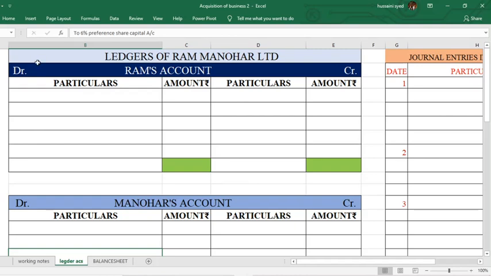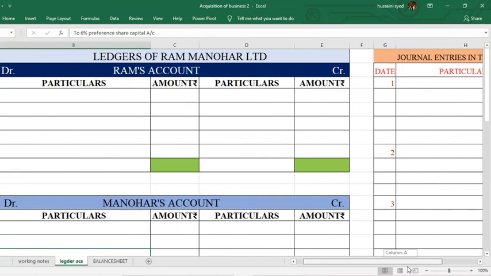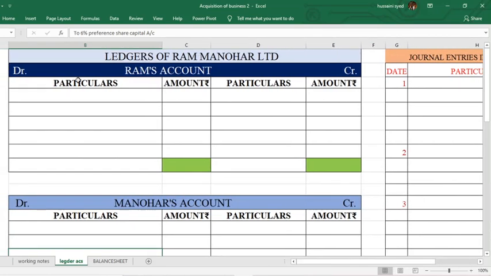Moving towards vendors' ledger accounts in the books of the purchasing company. The transactions that the company has done with the vendors, on the basis of that you have to post the journal entries, and then you have to make the ledger accounts.